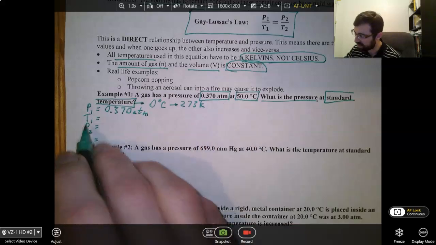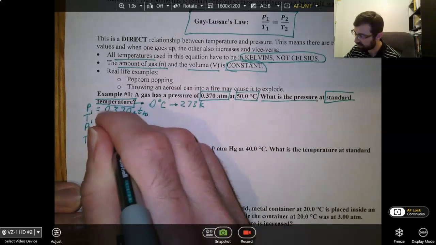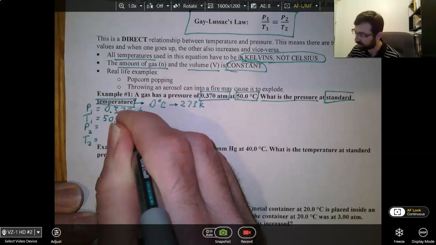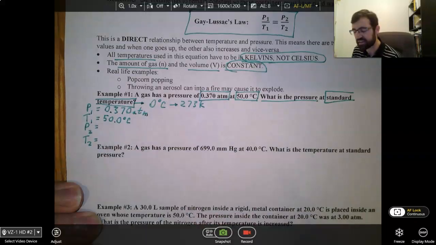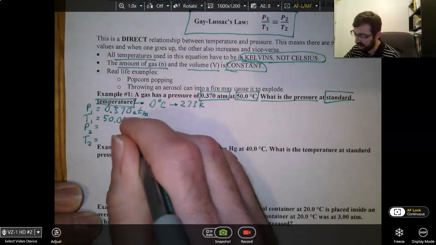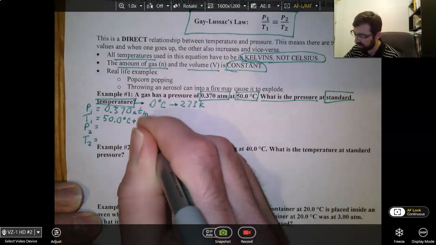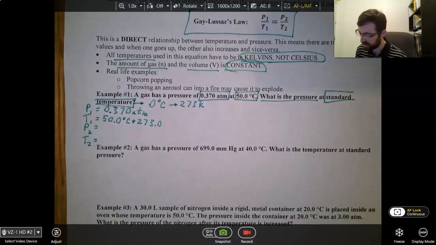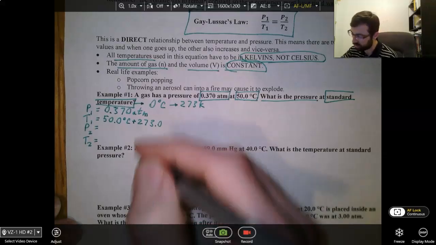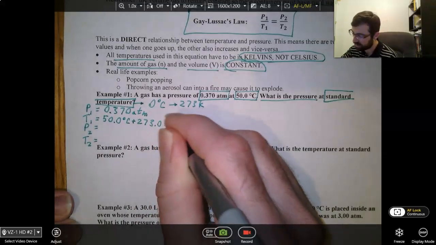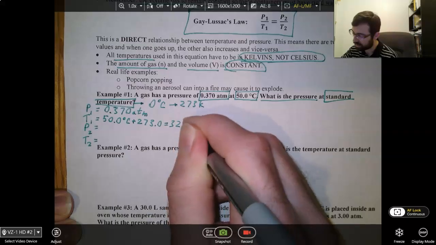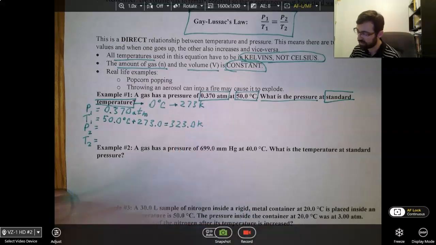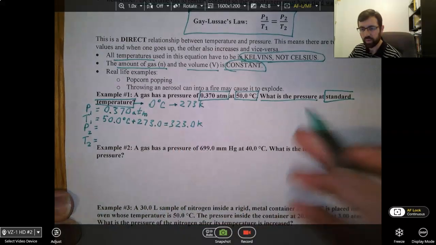All right, 50.0 degrees Celsius. Don't forget, anytime you look at your temperature, check to see if it's in Kelvin. If it's not, you got to turn it into Kelvin. We do that by adding 273.0. So if I do that, 50 plus 273, you get 323.0 Kelvin.